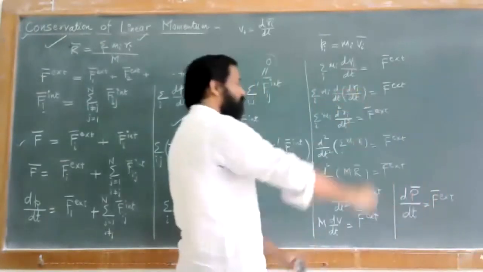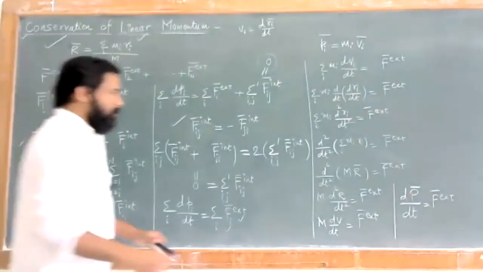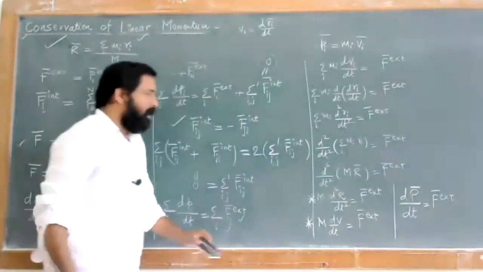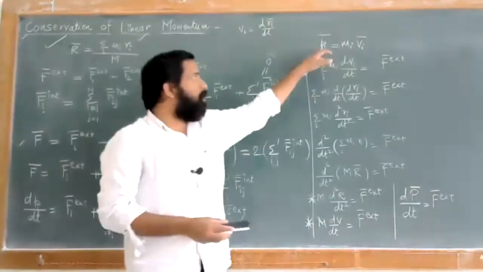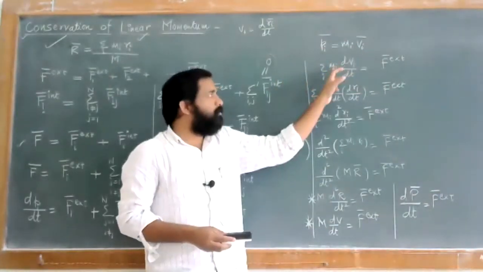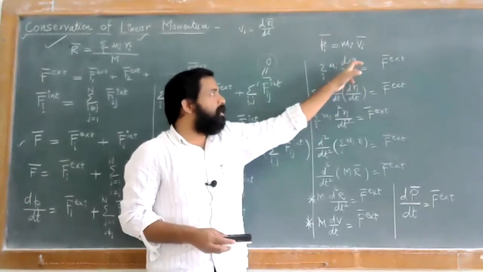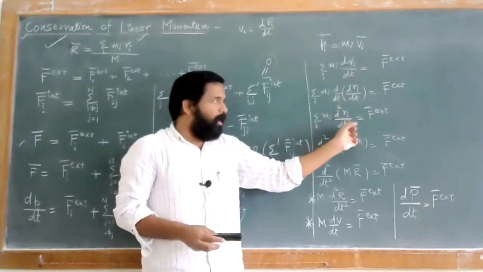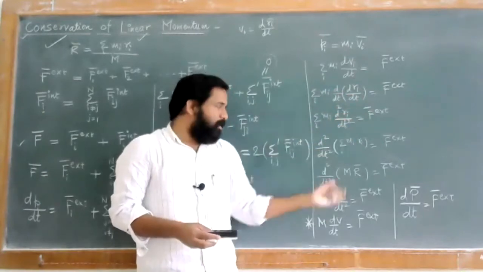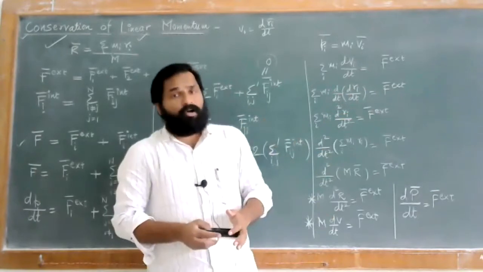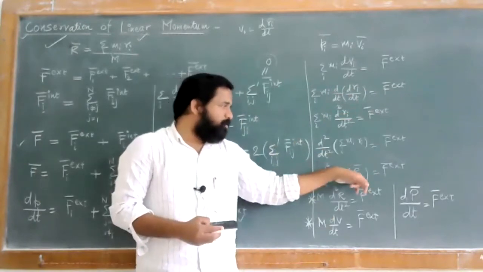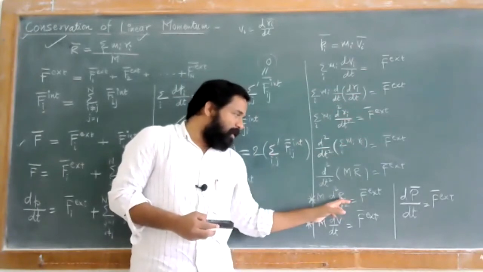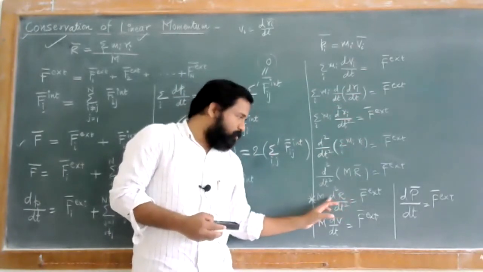Everyone, please note these conditions. Here we had used pi equal to mi vi, which is mi into dri by dt. Putting in the value of vi, you get mi d2 ri by dt square. Now here the small ri is for a particle, and we have to consider it in terms of the center of mass. With respect to the center of mass, we have changed this summation as m into R. So what is R? R is nothing but the displacement, the resultant vector.